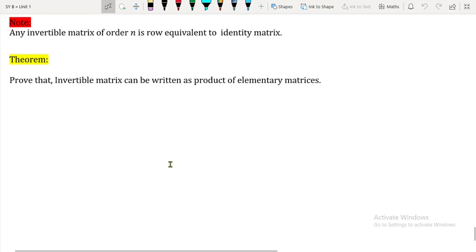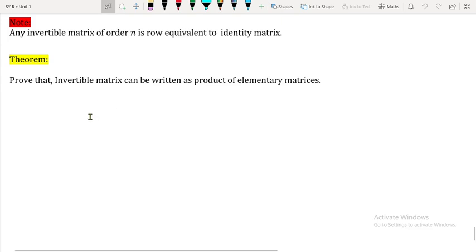Hello my dear students. Today we are going to see one interesting theorem which is related to invertible matrix and elementary matrices. So without any delay, let us go into the theorem. We have to prove that an invertible matrix can be written as a product of elementary matrices.